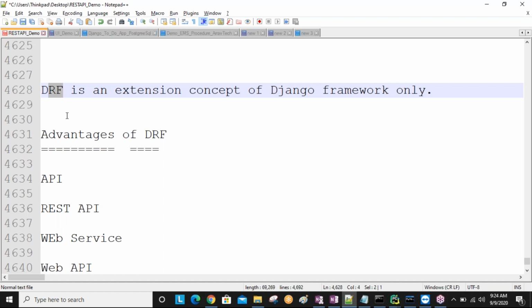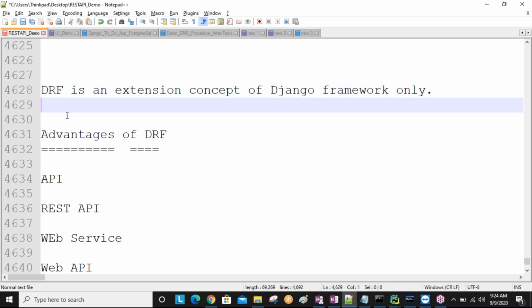Because of these extra modules, classes and methods, this framework is in more demand nowadays. Why? We are not going to write more lines of code. We write fewer lines of code by using this Django REST framework. Code reusability is obtained by using it. Understand, Swan?